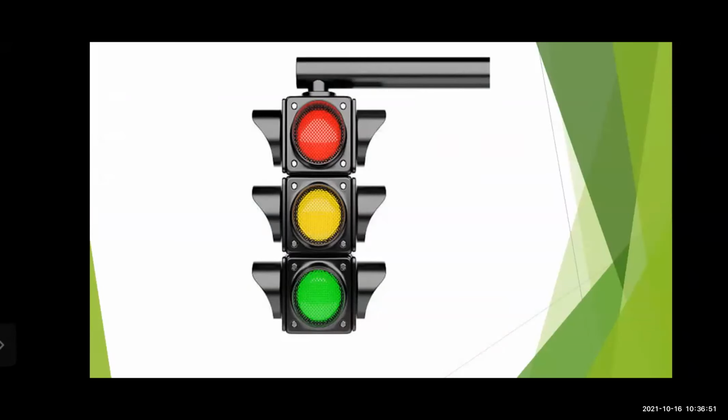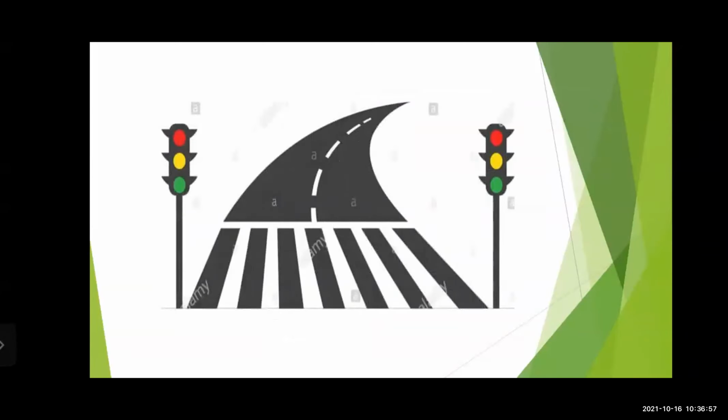Now, next. Tell me what it is now. Yes, very good. It is a zebra crossing. It is a picture of a zebra crossing.